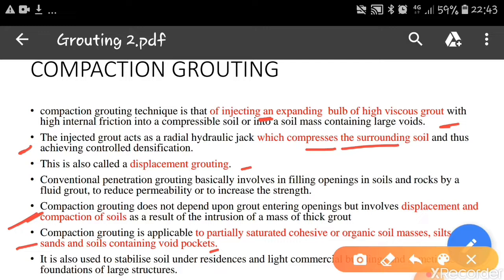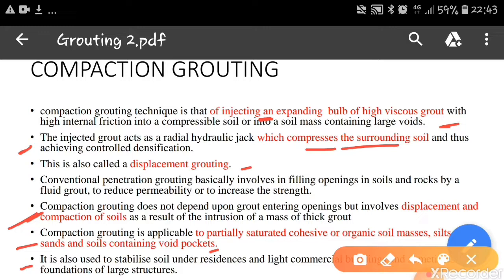It is also used to stabilize the soil under residences, high commercial buildings, or existing foundations of large structures. When we want to strengthen an existing residential building, a commercial building, or the foundations of large buildings, it is difficult with other processes, whereas in compaction grouting the grout enters and forms a bulb so that the particles move against each other, and that's how it compacts.